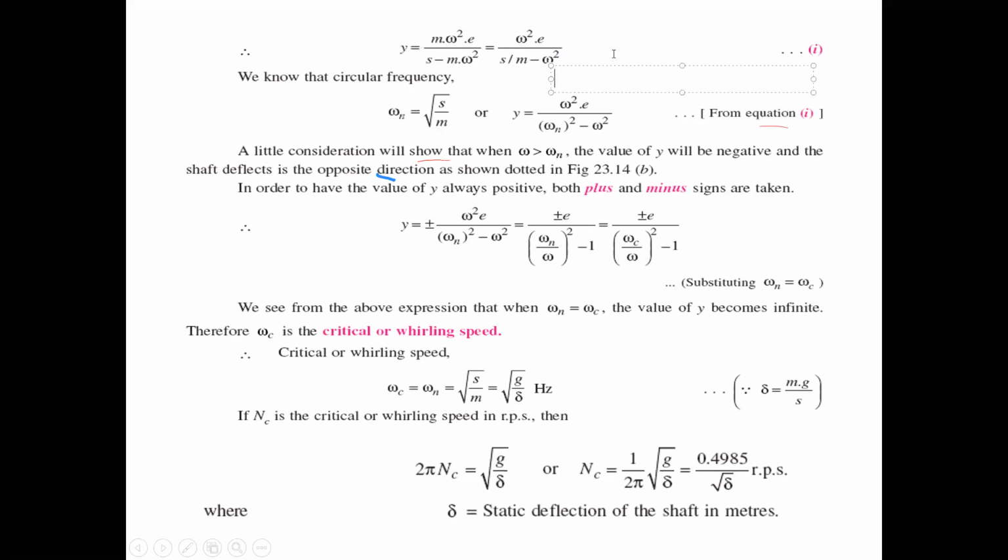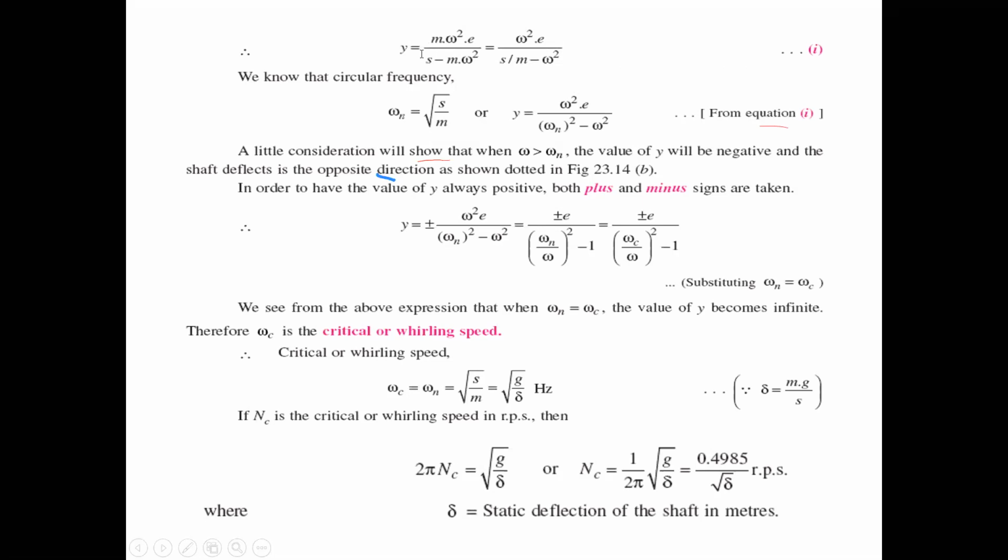Why? Because we take m out in the denominator; numerator m and denominator m both cancel. Then the remaining term is omega square e by (s by m minus omega square).